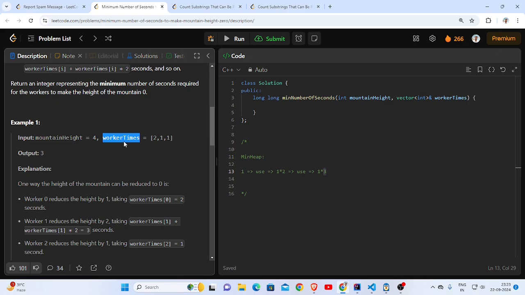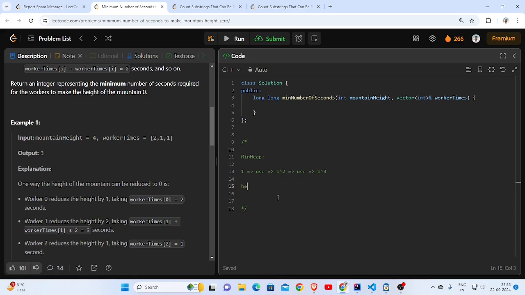And since inside the priority queue I need to organize my values in a way that the lowest rate is at the top, I need the first value to be the rate, the second value can be the original value, and the third will be the number of times used.